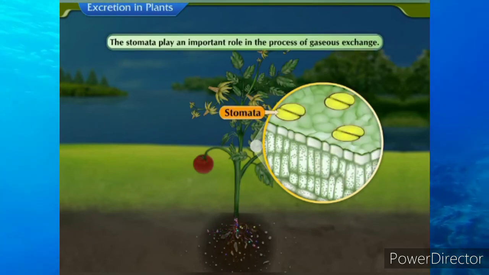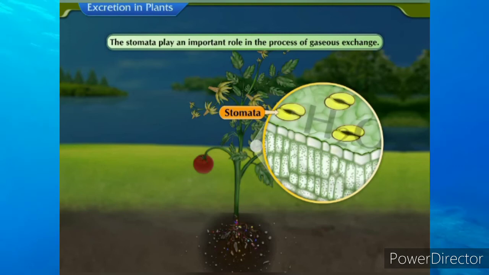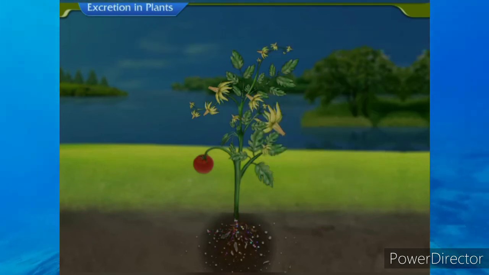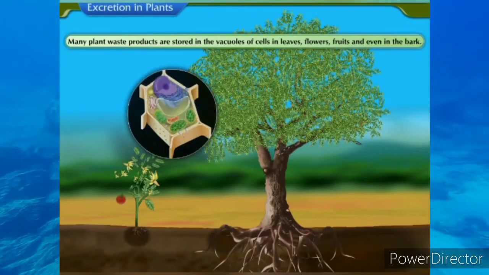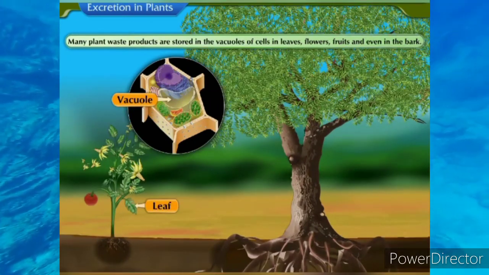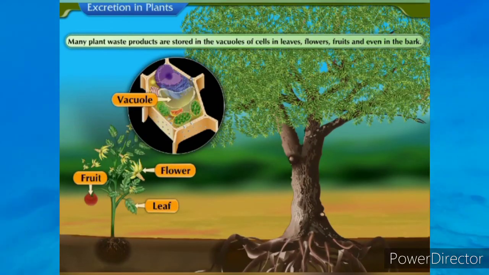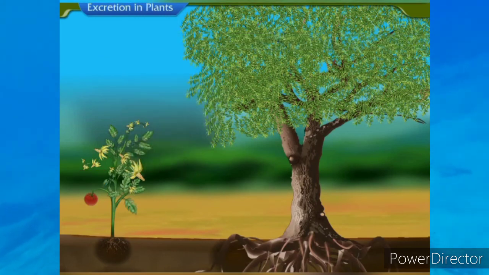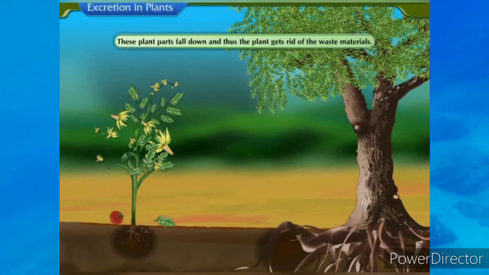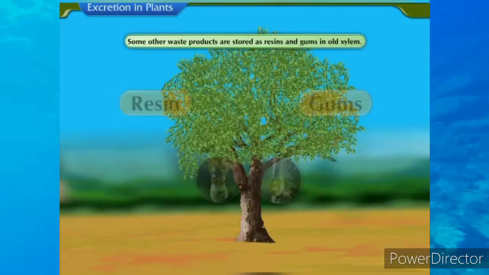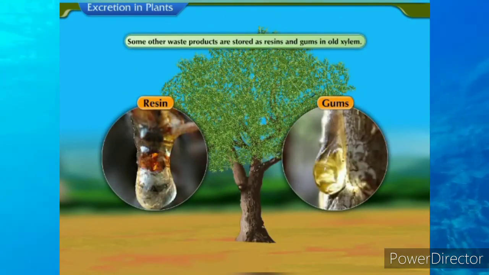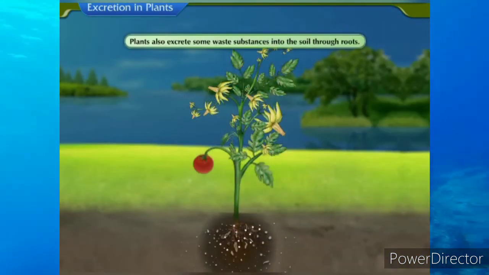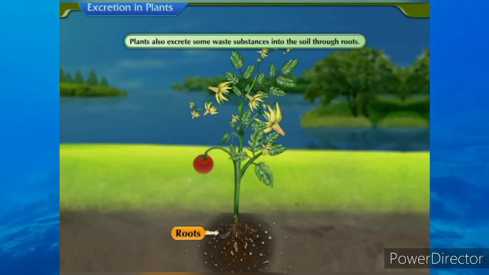The stomata play an important role in the process of gaseous exchange. Many plant waste products are stored in the vacuoles of cells in the leaves, flowers, fruits, and even in the bark. These plant parts fall down and thus the plant gets rid of the waste materials. Some other waste products are stored as resins and gums in old xylem. Plants also excrete some waste substances into the soil through roots.